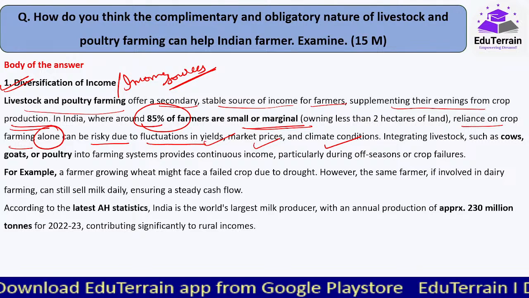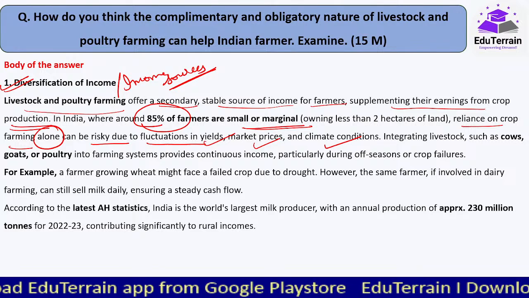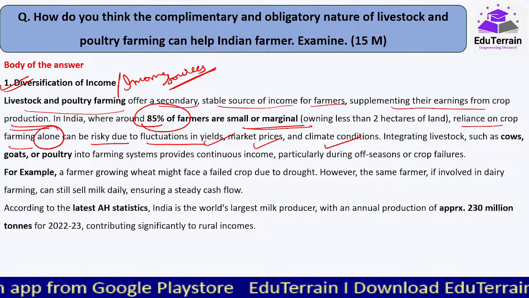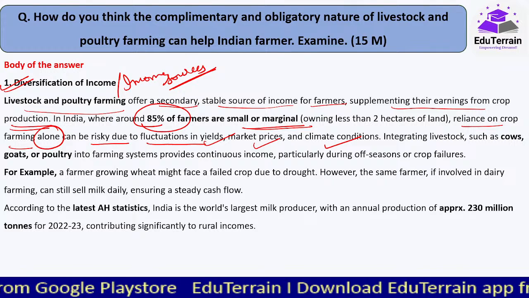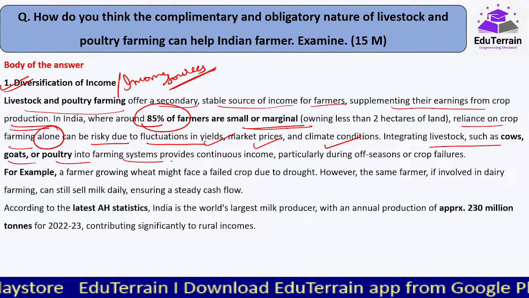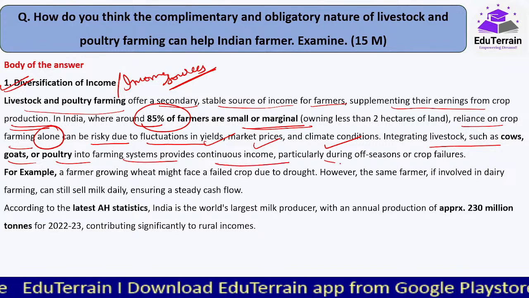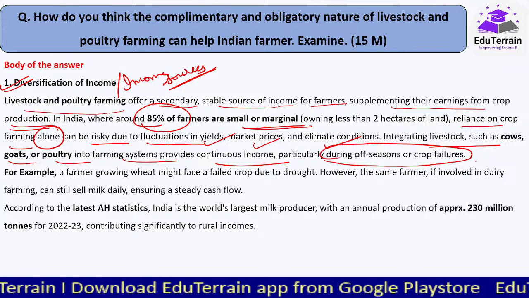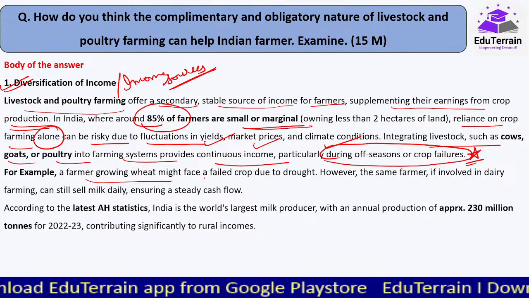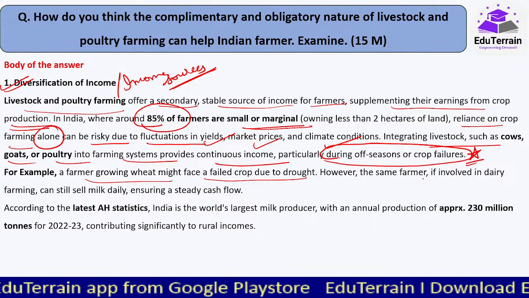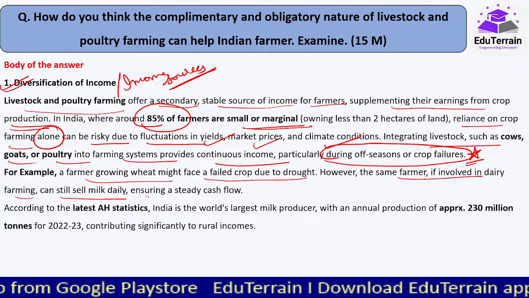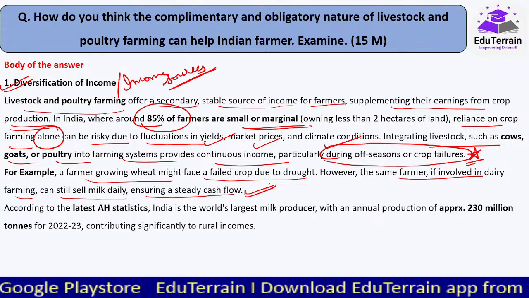Moreover, whenever we talk about crop husbandry, uska jo climate resilience nature hai, that is less when compared to the resilience that livestock farming offers. Integrating livestock such as cows, goats or poultry into farming systems provides continuous income, particularly during off seasons or the crop failures. For example, a farmer growing wheat might face a failed crop due to drought. However, the same farmer, if involved in a dairy farming, can still sell its milk, ensuring a steady cash flow.